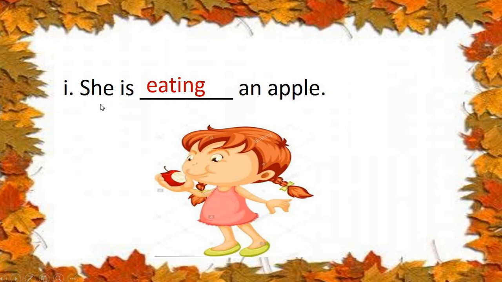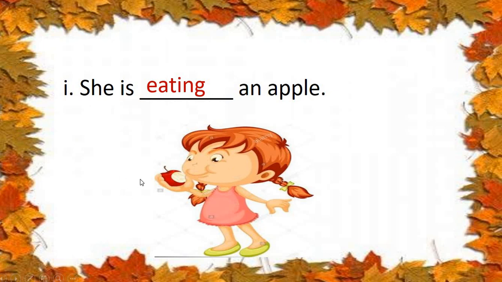Okay, children? She is eating an apple. She has not eaten. She is eating. So we are adding ING to the doing word. And here the doing word is eat. E-A-T. Eat. You are also eating, no? Your breakfast. When you are eating, we can tell that you are eating.